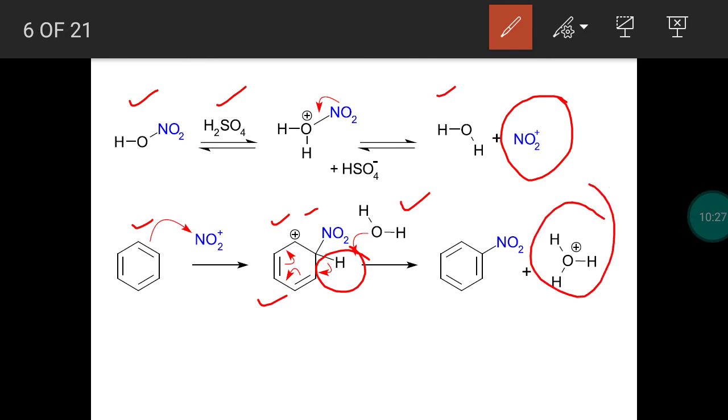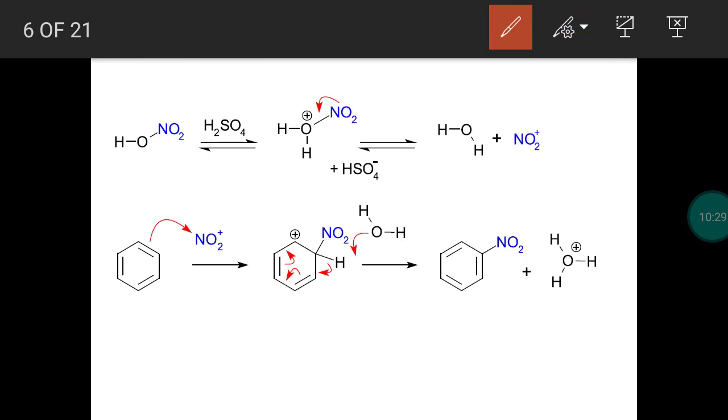Or we can say lone pair of electrons present on oxygen will easily abstract the proton. So gaining of proton, it will abstract the proton in the molecule. The lone pair of electrons on oxygen is utilized to abstract the proton in the benzene ring. We get desired product nitrobenzene with the liberation of hydronium ion. This is the mechanism of nitration reaction.